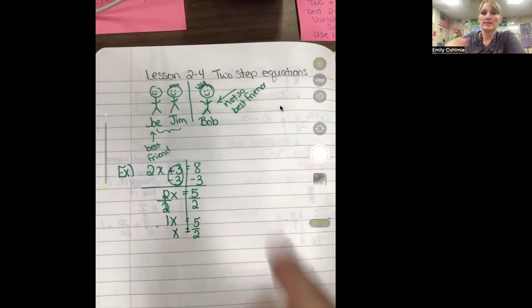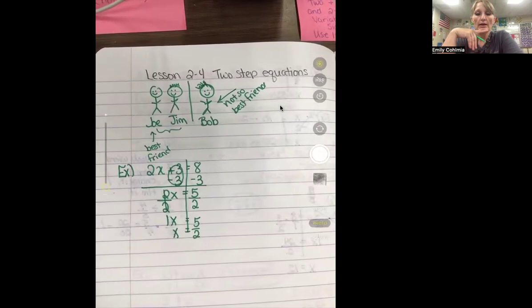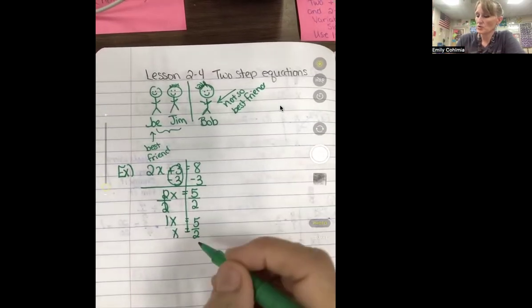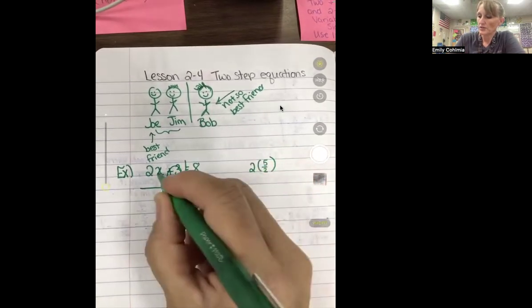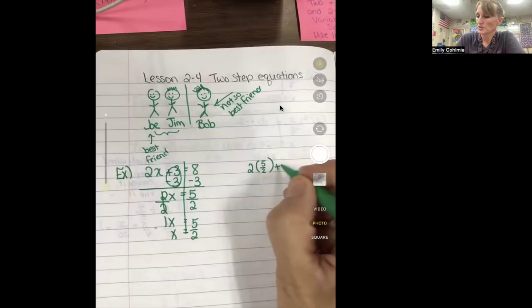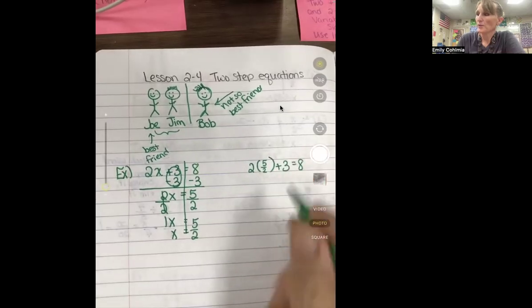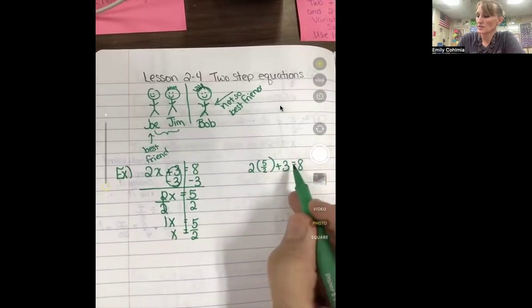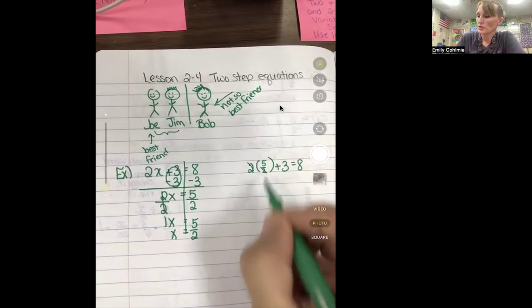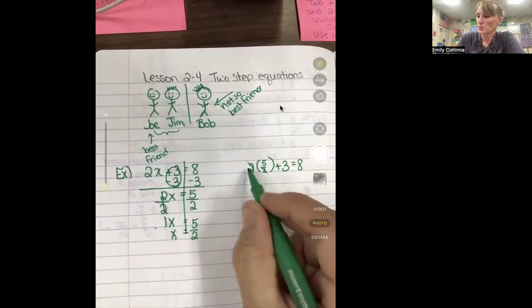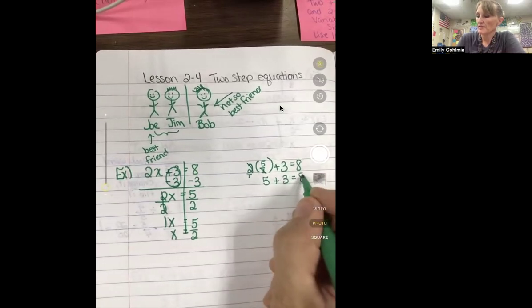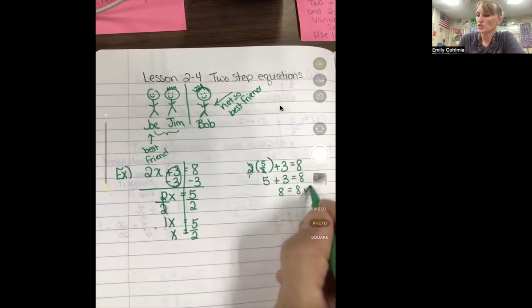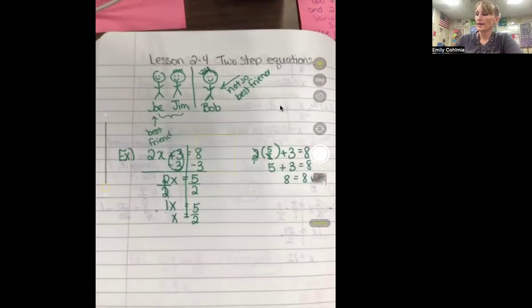We can also check these. Equations can always be checked, so you shouldn't ever get any of these wrong. What we're going to do is come up here and plug 5 over 2 back into the x place, plus 3. We're going to go back to our original equation and solve and see if this side equals this side. We know that the 2 and the 2 are going to cancel because it's just 2 over 1, so 1 on top, 1 on bottom, which just leaves 5 plus 3 equals 8, and 5 plus 3 does equal 8. So it's checked and we know that our answer is correct.